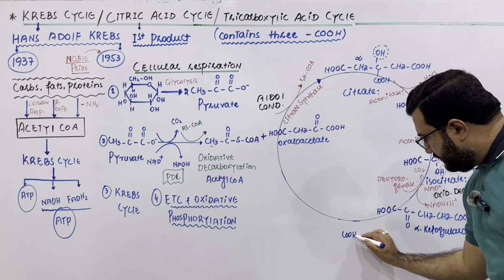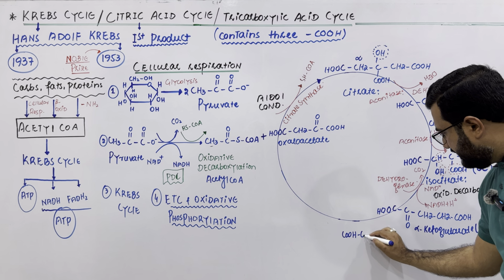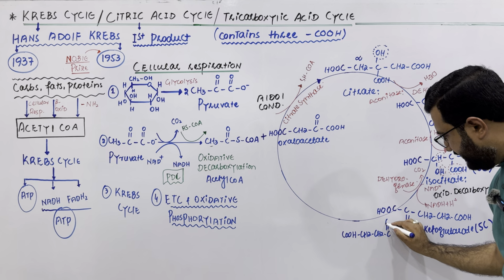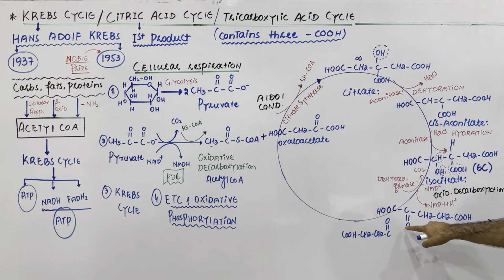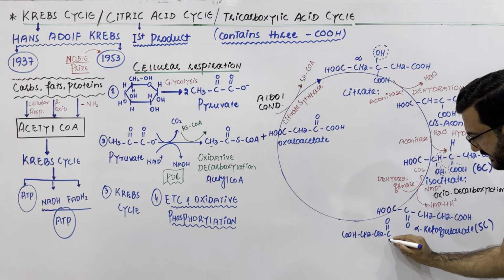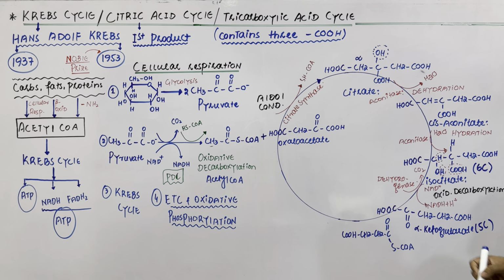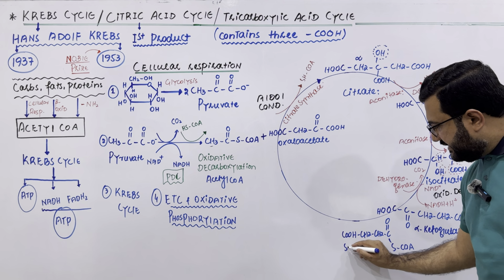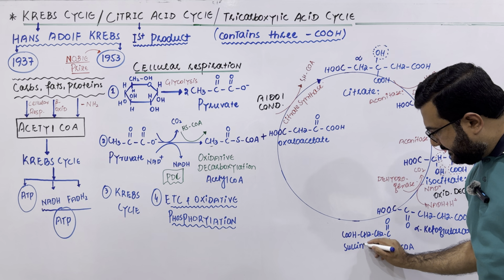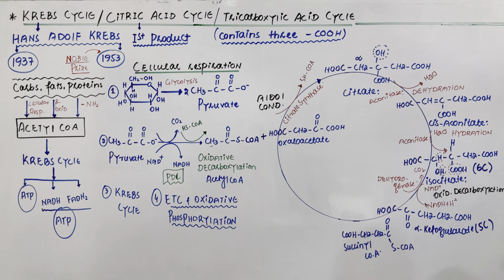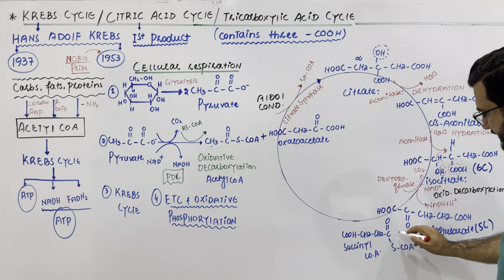C double bond OH, CH2, CH2, C double bond OH. The structure remains the same up till this, and then S coenzyme A. Now, my dear students, this structure is called succinyl coenzyme A. And again, in this reaction, what happens?